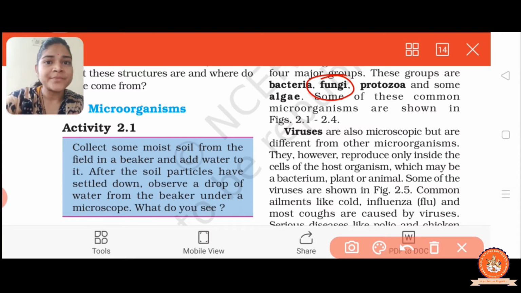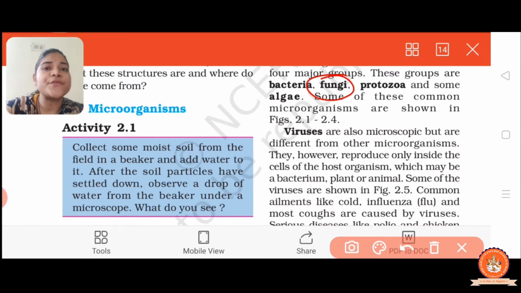That's why they have a heterotrophic mode of nutrition. They depend on others for their food because they don't have the green pigment, chlorophyll. They cannot make their food by themselves.